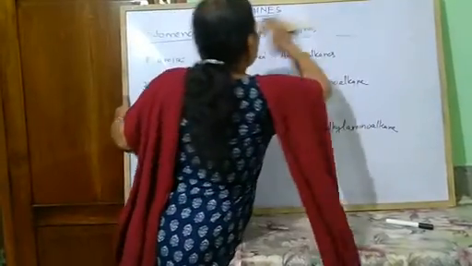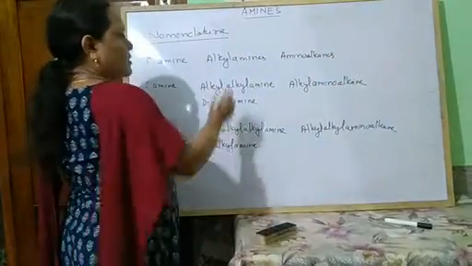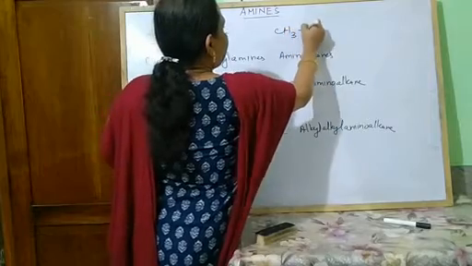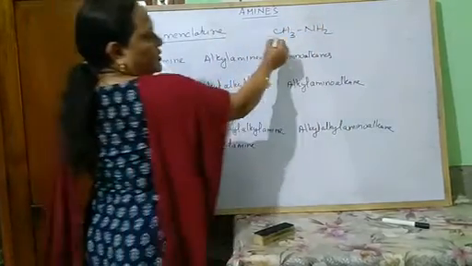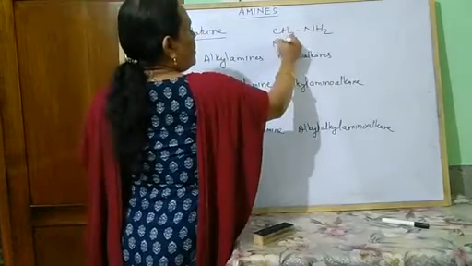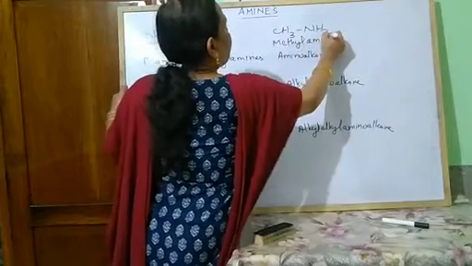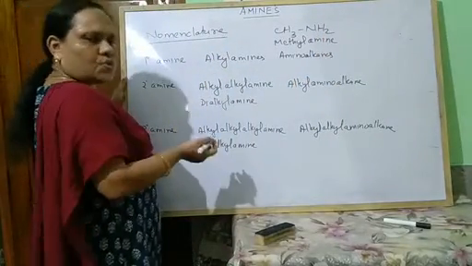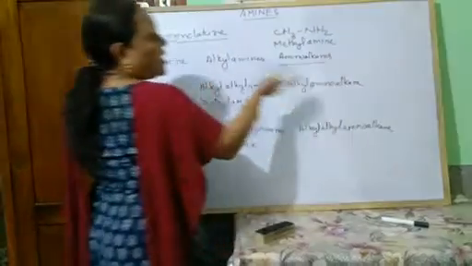Let us look at some examples of this common name system. First, primary amine, CH3NH2. This is methyl group NH2, so this is known as your methylamine, also known as aminomethane according to this system.